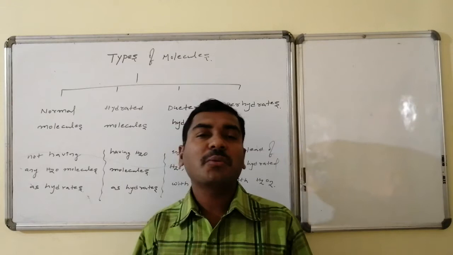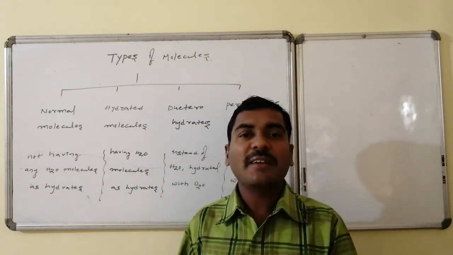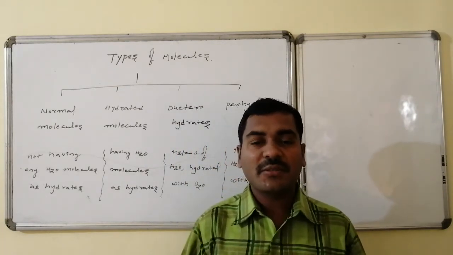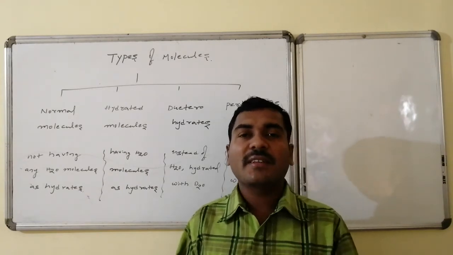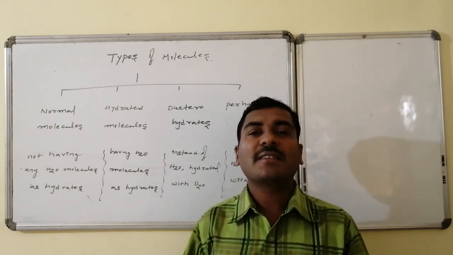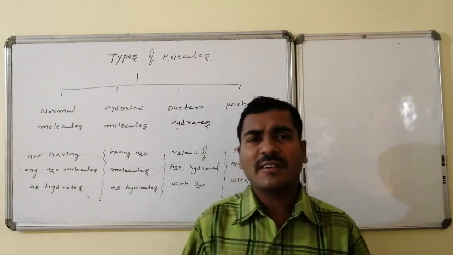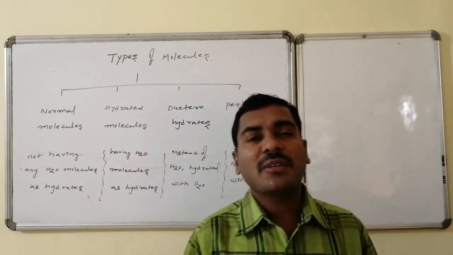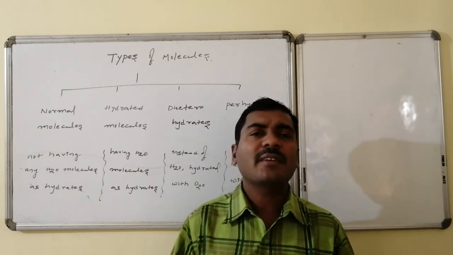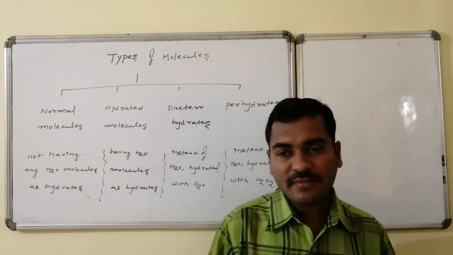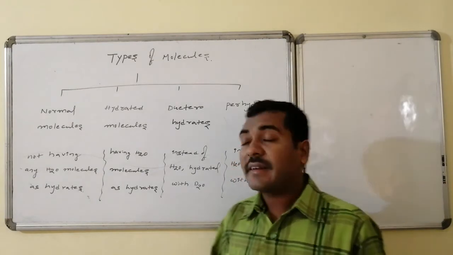Normal molecules are those molecules which are covalent molecules. Here our discussion is related to the substances which fit under the covalent category. Those are generally said to be the molecules in virginality. So normal molecules are those molecules which do not have any kind of water of hydration and which are generally covalent in nature.